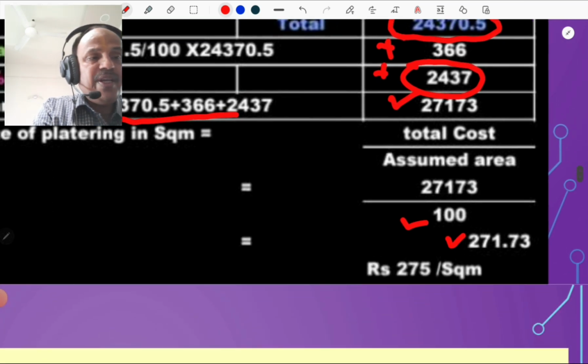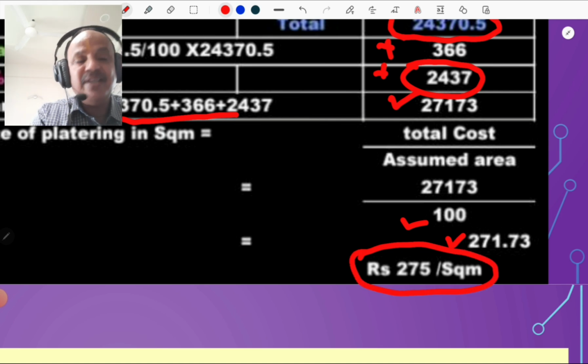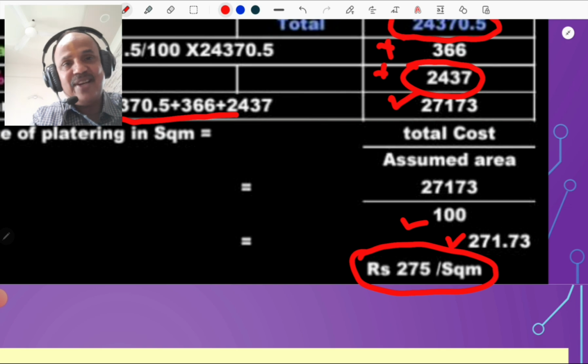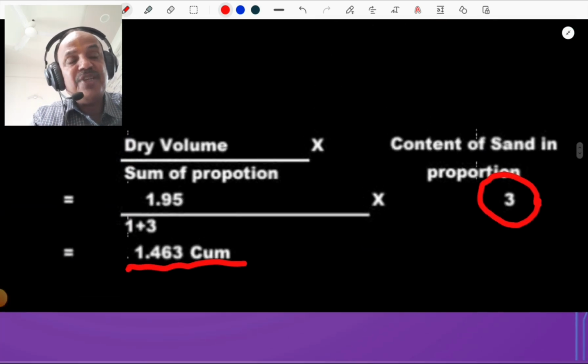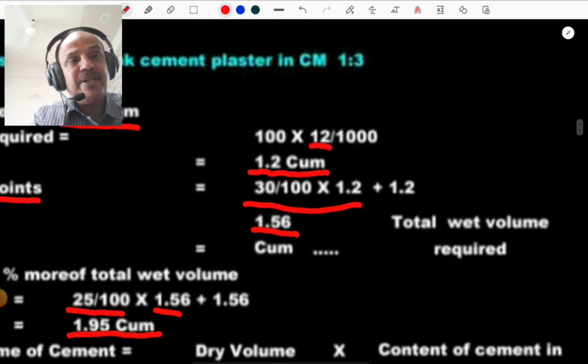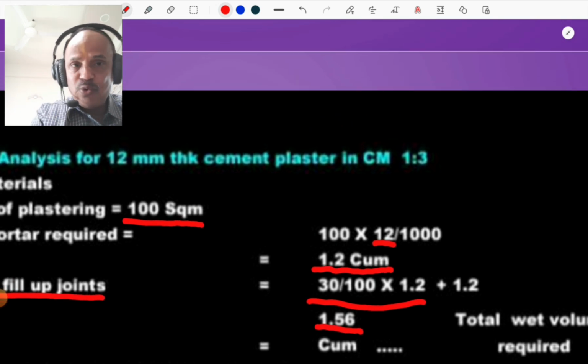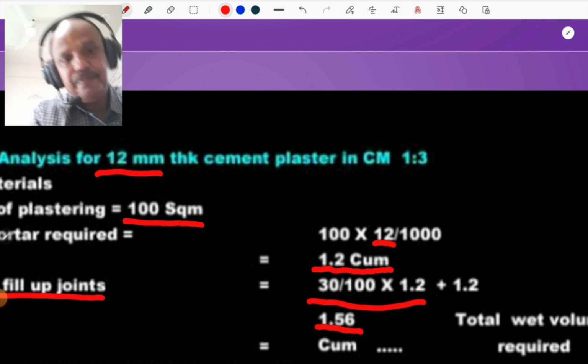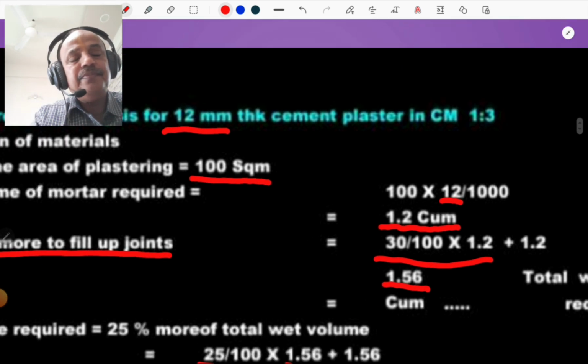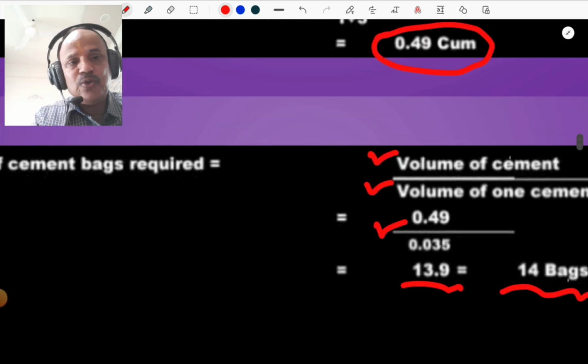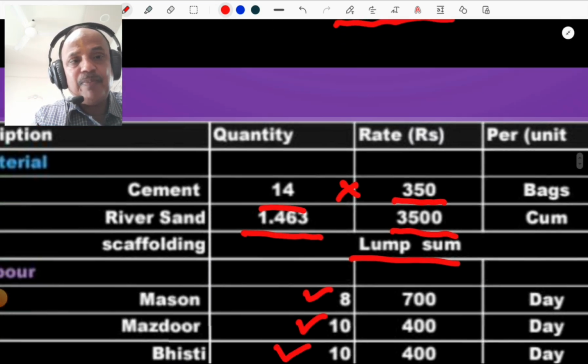We round it off, and that calculation is around 275 rupees per square meter required for plastering in proportion 1:3. But for calculation, we considered 100 square meter and a thickness of 12 mm. So we multiplied this square meter quantity by the thickness in meter to get the volume of mortar. That is so simple. That is the second type of problem, for plastering.